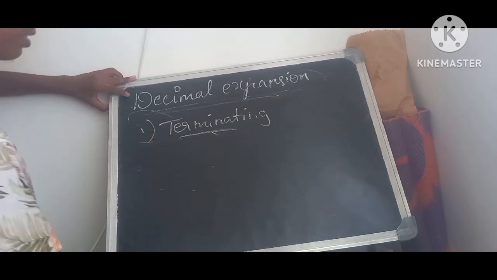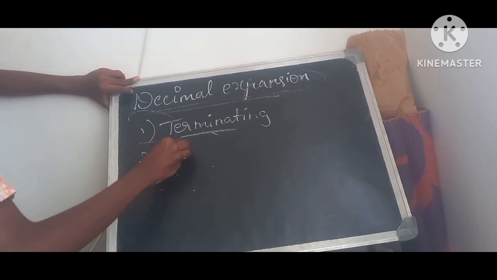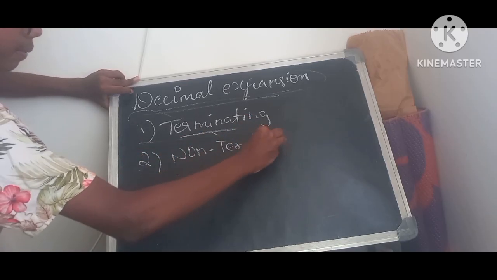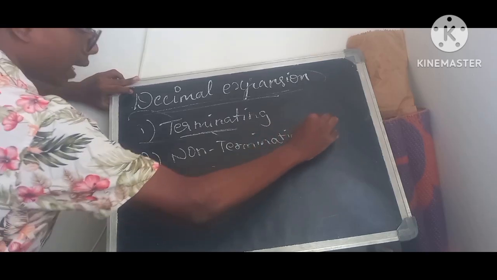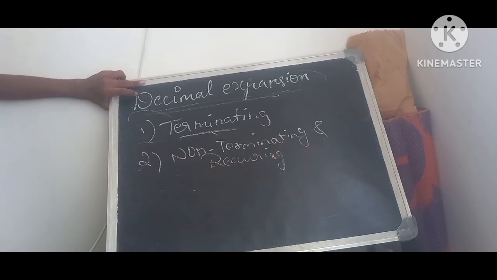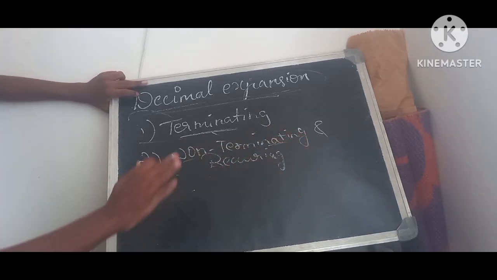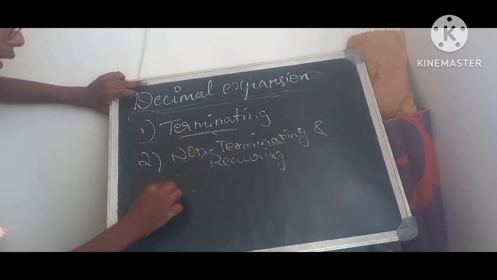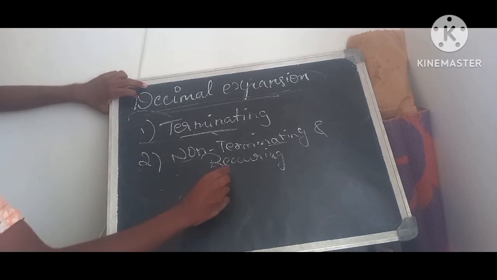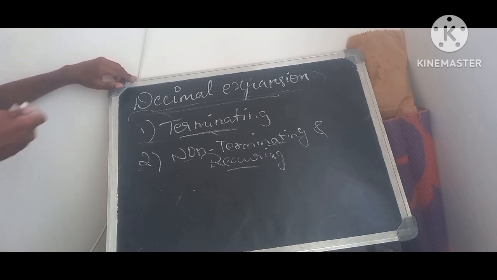Next we have non-terminating and recurring decimal expansion. What do you mean by non-terminating? Non-terminating means it doesn't stop, where you don't get the remainder as 0. And it is also recurring. Recurring means you always get a repeating number.